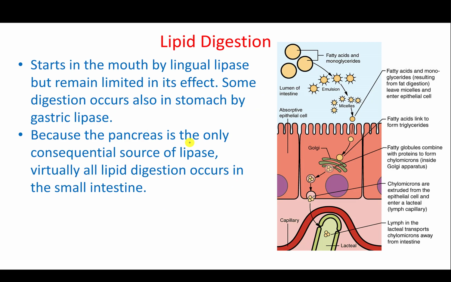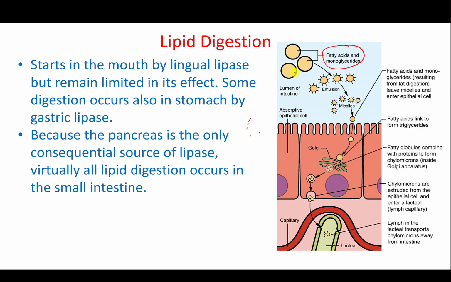For the lipids, almost they are not really digested. We absorb lipids as they are, but the main thing about them is that they need to be emulsified. Remember, those are fatty acids and monoglycerides. We don't break them into smaller units because we will use them as they are. We will use them to build our cells. But the point is we need to emulsify them, and that is where the bile will come in. The bile will act like soap. If you have a dish that is filled with grease, you add some soap and it will break down the fat, right? So this is kind of the same concept.